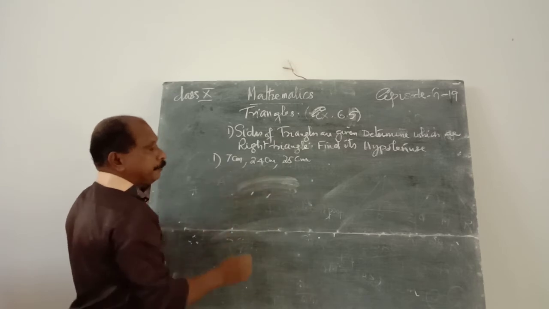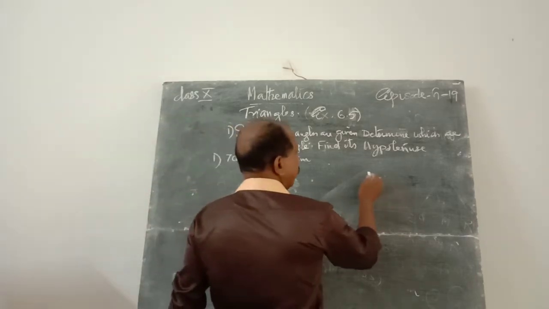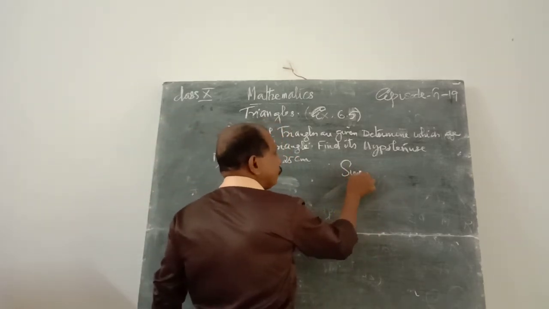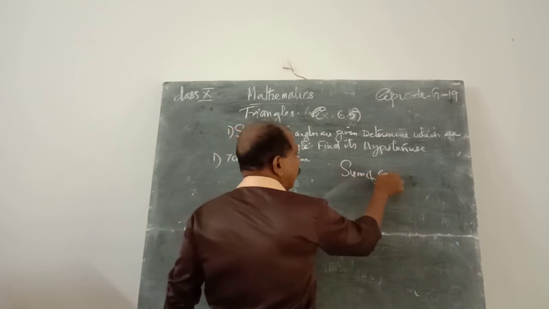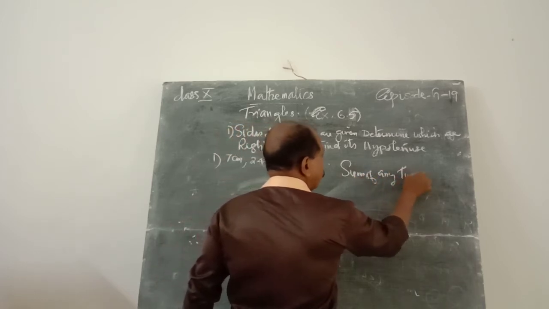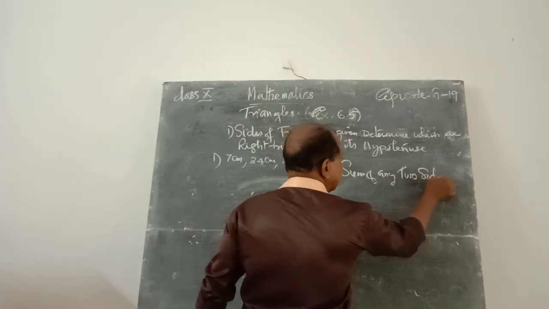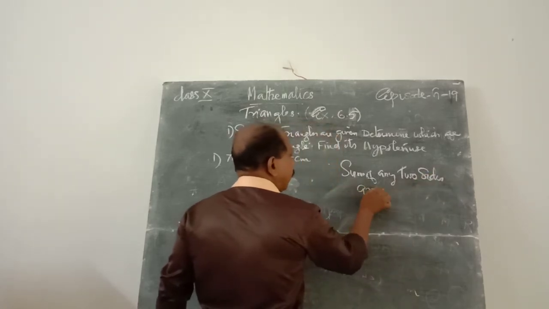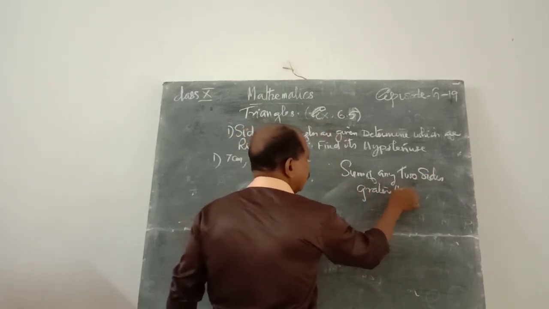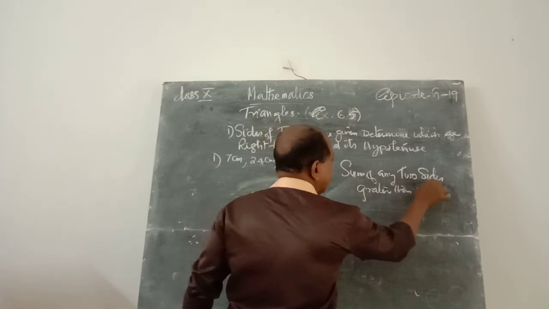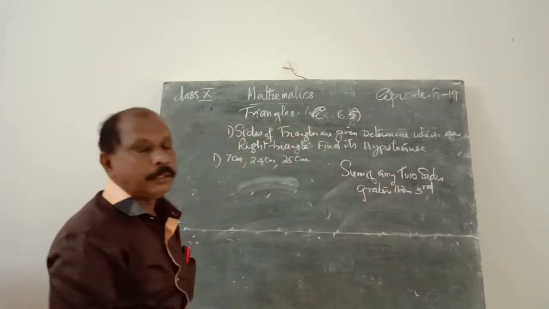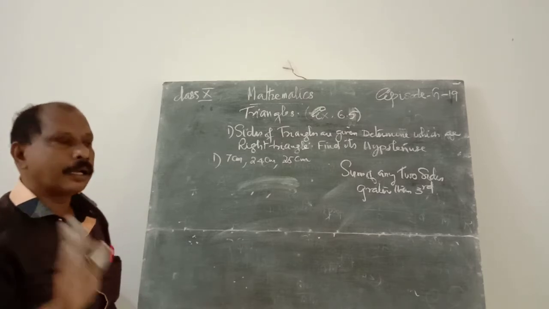That means the sum of two sides should be greater than the third. Therefore, these three measures are not the sides of a triangle.